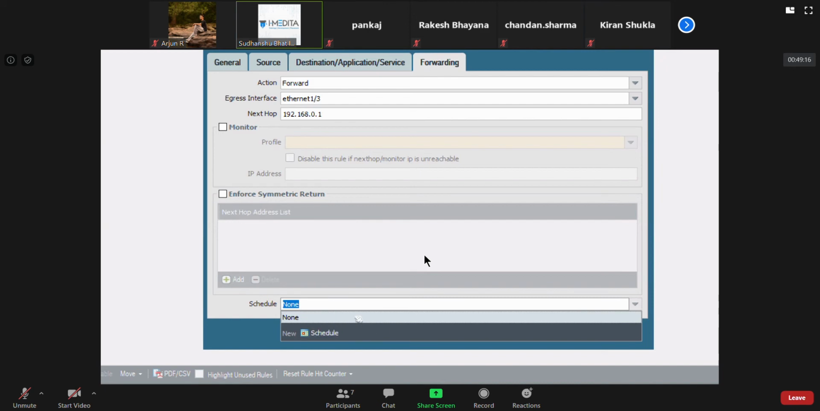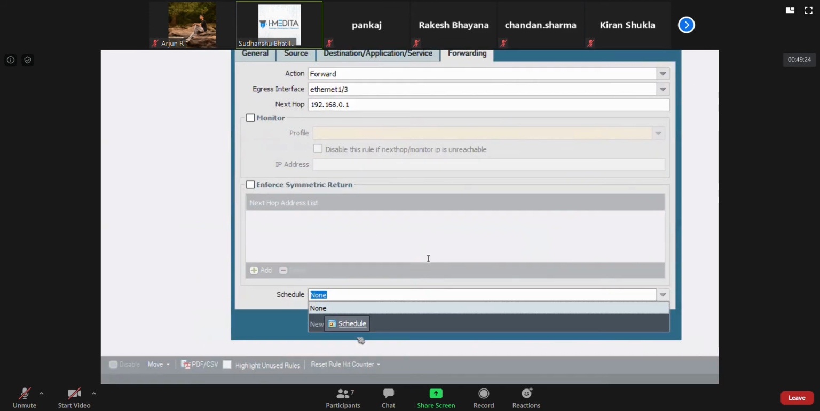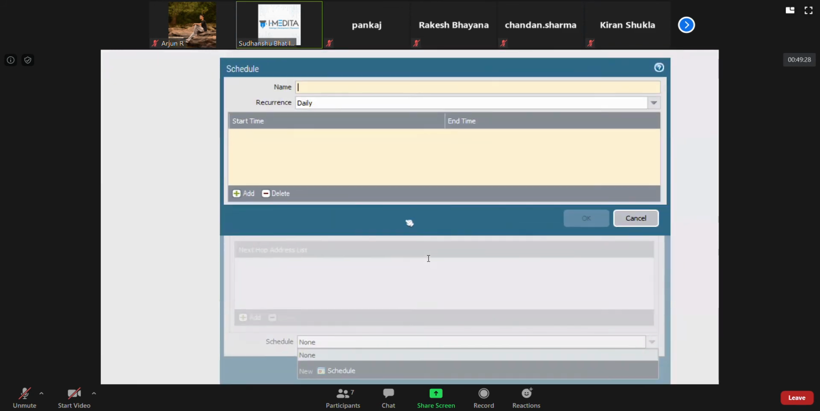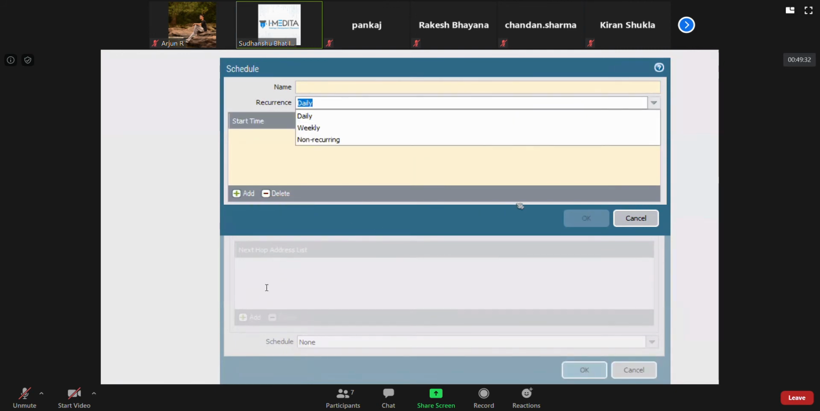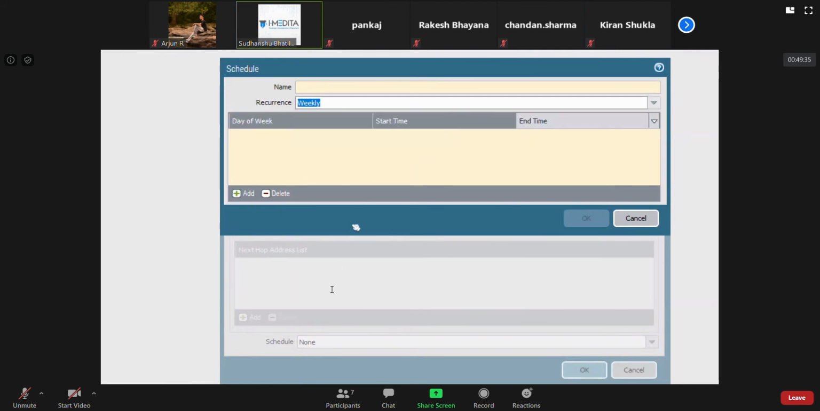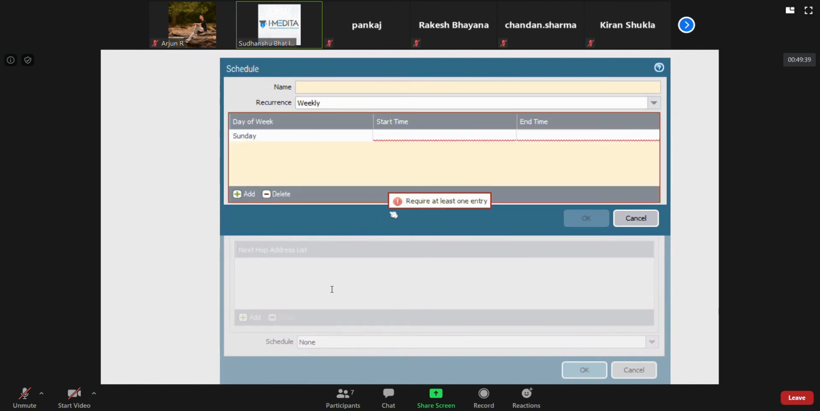Okay, and this you can even specify for security policy. Even security policy has this option. It's the same there as well. If you specify the schedule, you can specify a start time and end time if you have something to be sent daily. If you want to send something weekly, you can add days, like this day, this time, this end time.